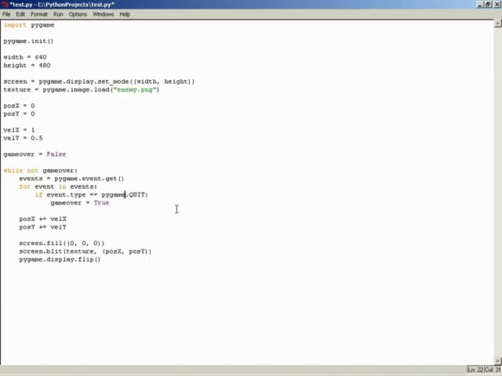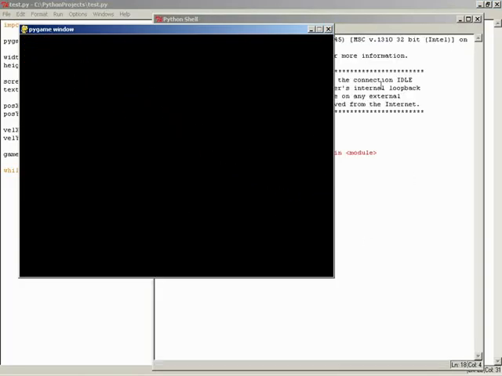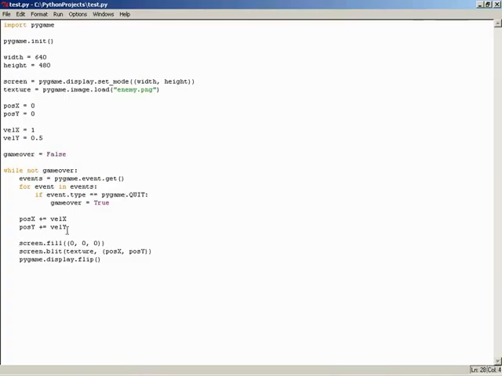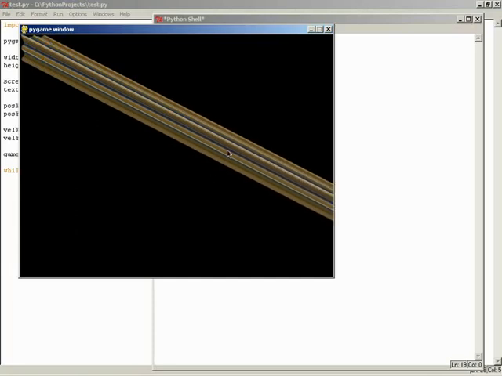Right. So now a single press of F5 results in the game, and we saw a texture whiz across the screen. We sure did. And just to show some interesting stuff, if I were to comment out the fill line, we would get a more interesting but, in a game, more undesirable result, something that looks like a Hall of Mirrors effect. This just gives an idea of what would happen if the screen were not filled.